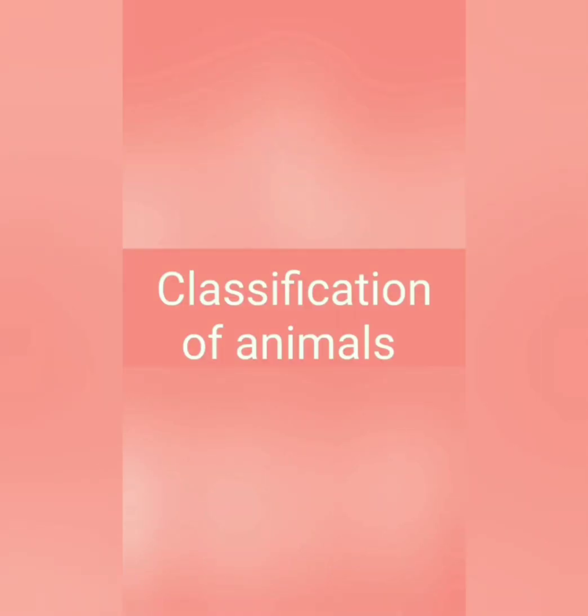There are many different ways to classify the animals. Animals can be classified according to the food they eat, according to their body structure, and also according to the places in which they live. Now let's see the classification of animals.